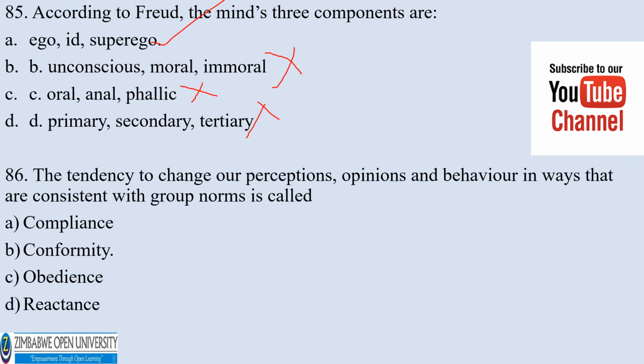Number 86. The tendency to change our perceptions, opinions, and behavior in ways that are consistent with group norms is called A. Compliance, B. Conformity, C. Obedience, D. Reactance. The correct answer would be B, conformity.